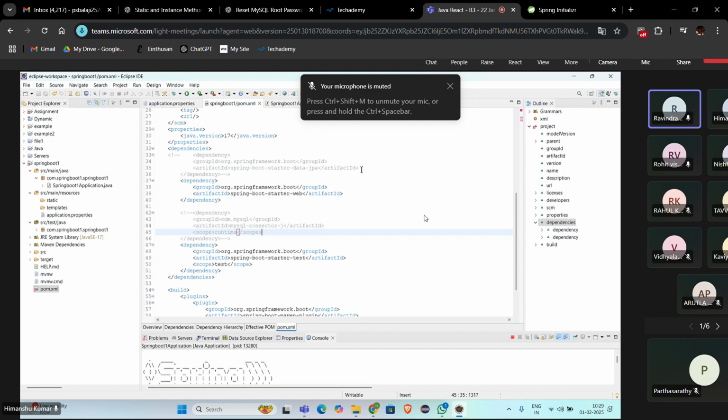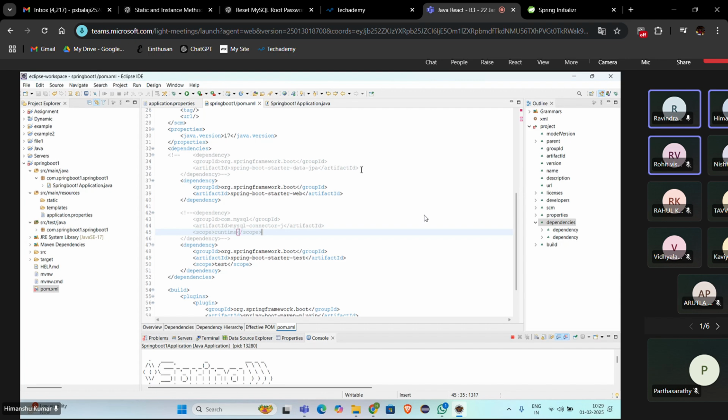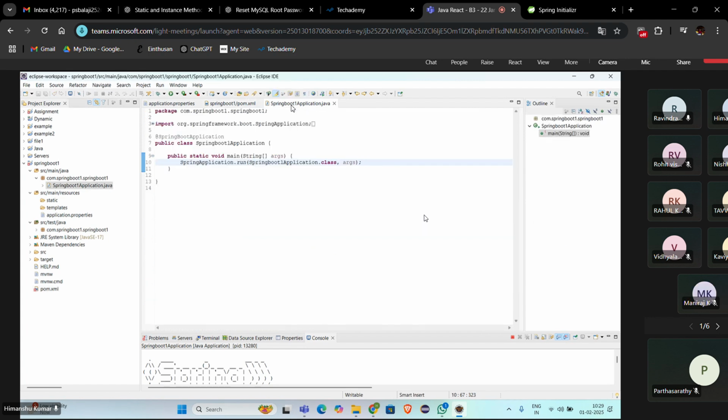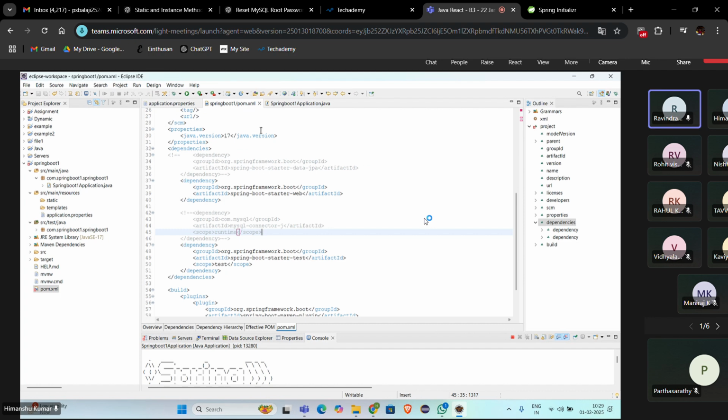Okay, now you can stop the application. Now we'll start the coding part. Stop the application. Can you see the red icon below?